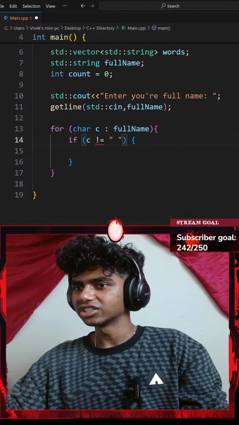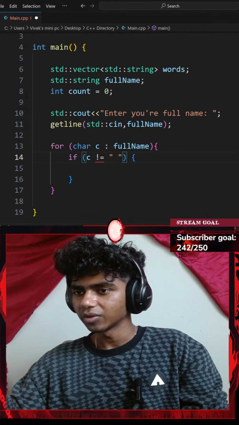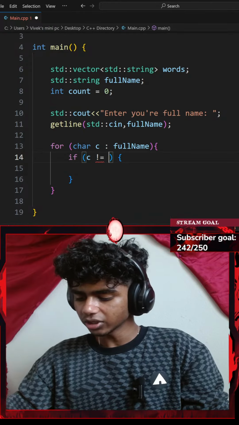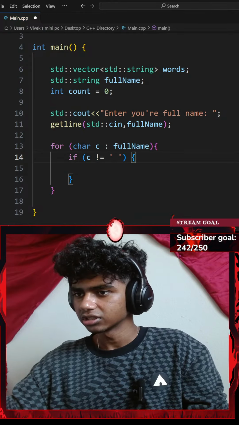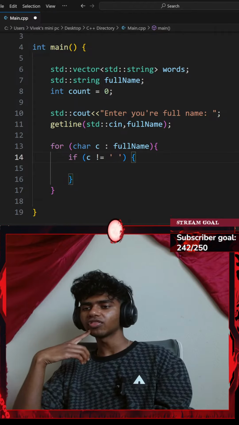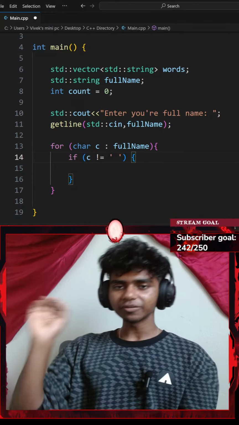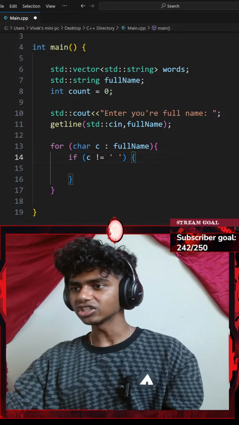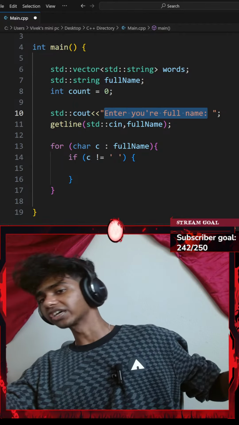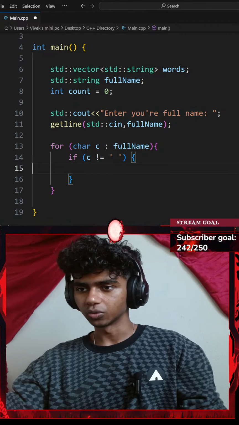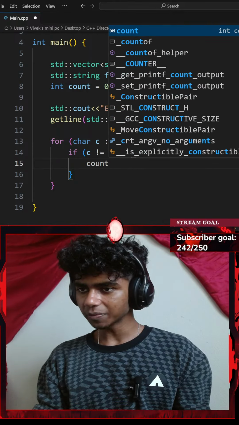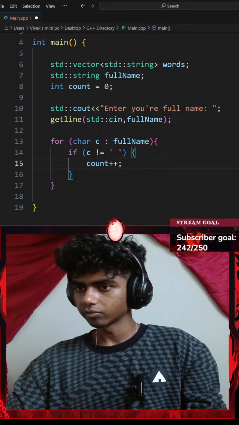Isn't there an error thing like in Python where it shows which error we have? Okay, maybe I change this to single quotes. I don't think that should make a big difference. Oh, okay, I remember learning this when I was learning the basics. Double quotes are for strings, single quotes are for characters. Since I am using characters, single quotes work. With that said, if that happens, I'll increase my count variable by 1.